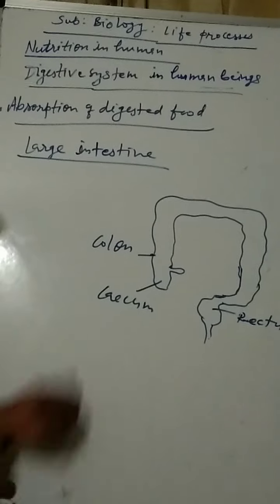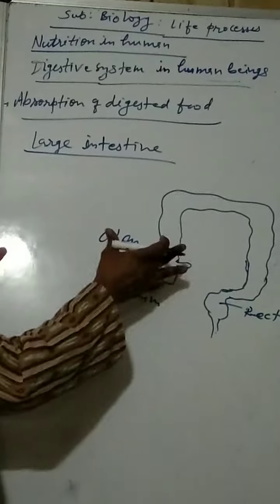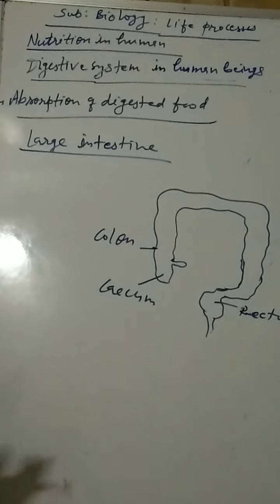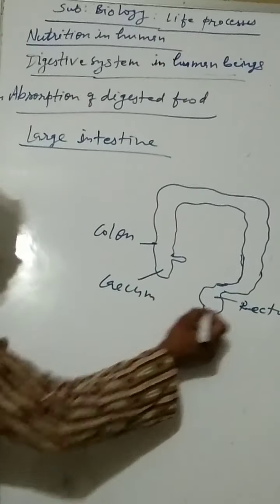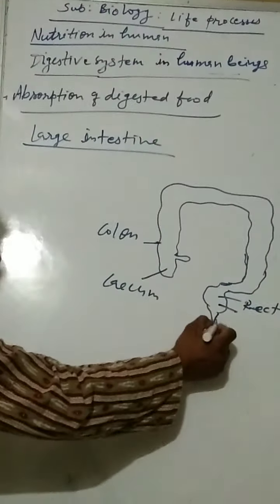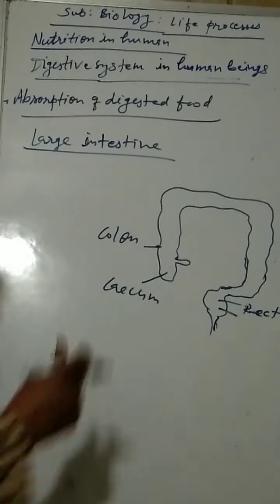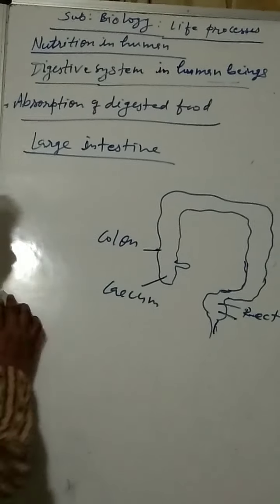There is no description about these parts. Only you have to know the wall of the large intestine. It is a wider part and its wall also contains villi, and they absorb the excess amount of water and some remaining minerals and vitamins from the remaining part of the food and convert it into the fecal material that is stored in the rectum, and through the anus it is ejected timely by the contraction of the muscles.